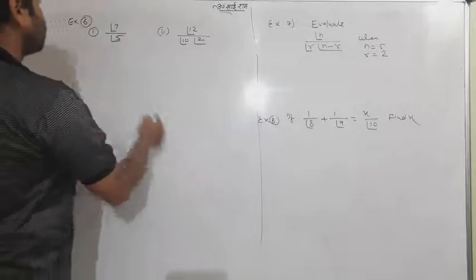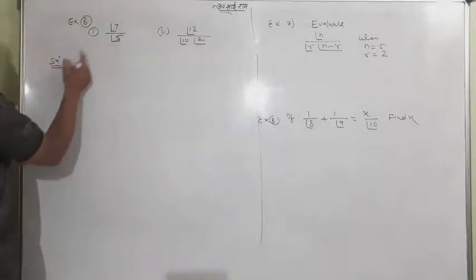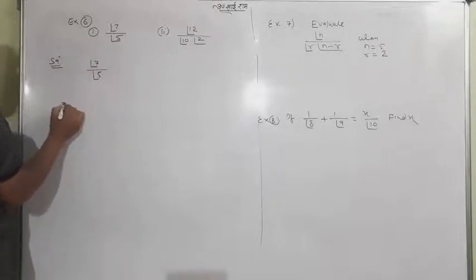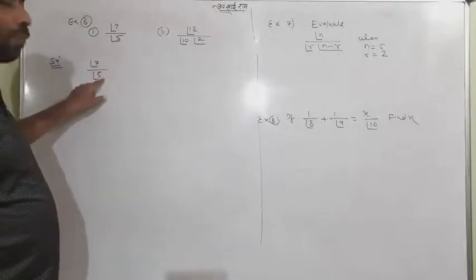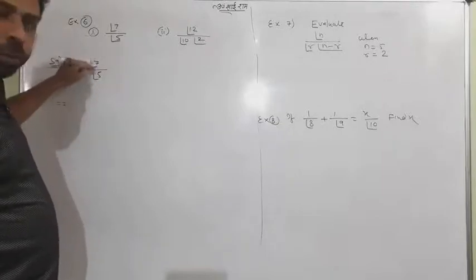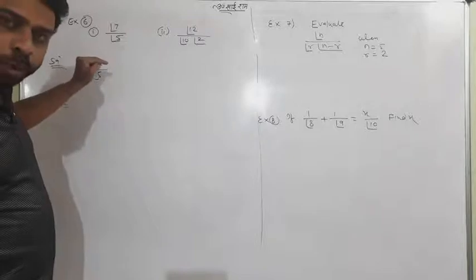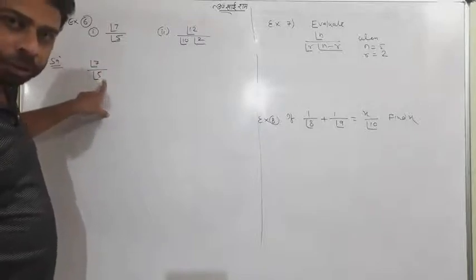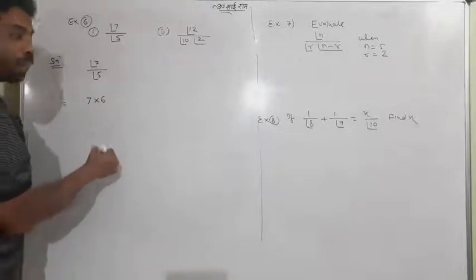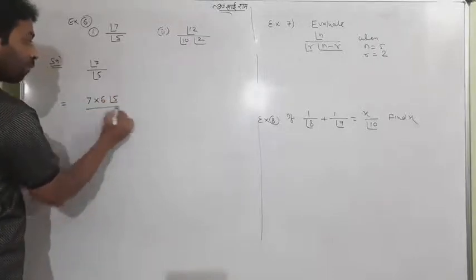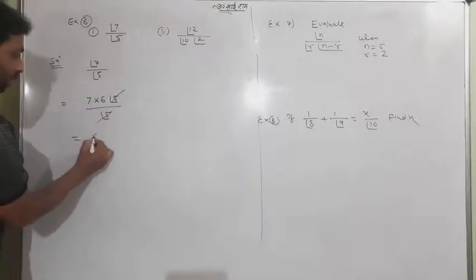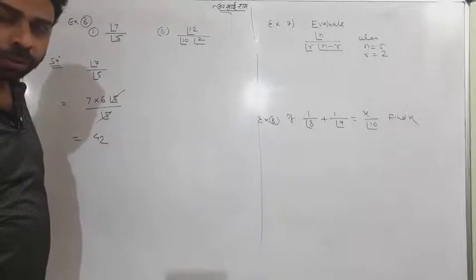Can you see here? I want to write the solution of the first one, 7 upon 5. You don't need to be afraid, as I taught you, 7 and 5 are very near, and definitely both can be opened, but which is the big one? 7. So we will open 7 until 5 comes. I'll write 7 into 6 into, and I will close at 5 because 5 is waiting downside and both will cancel. This is your answer. Very simple.